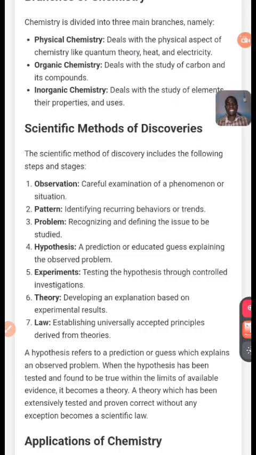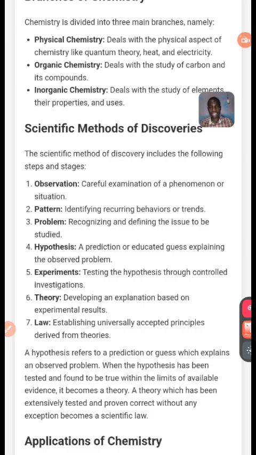Now, what do they deal with? Physical chemistry deals with the physical aspect of chemistry, like quantum theorem, heat and electricity. Don't worry, when we get to the topic we will understand quantum theorem, heat and electricity. Organic chemistry deals with the study of carbon, and inorganic chemistry deals with the study of element properties and their uses.